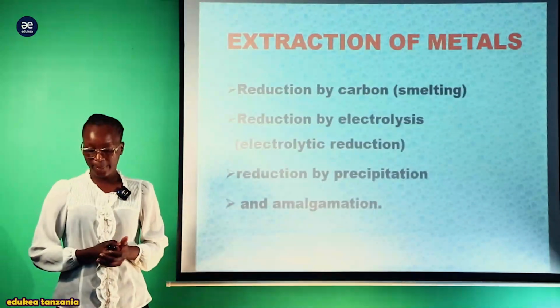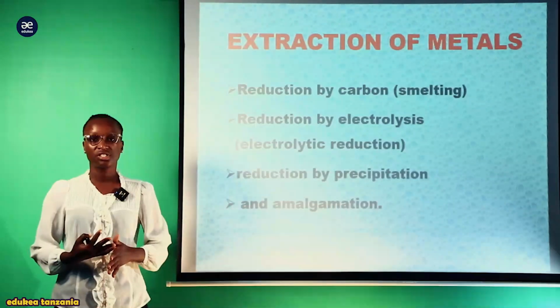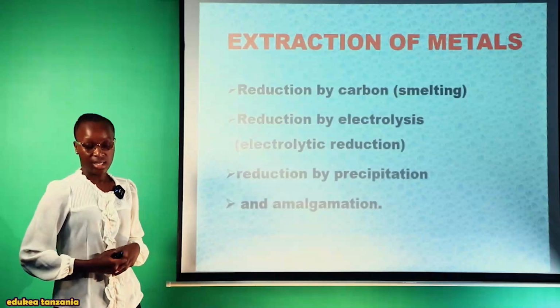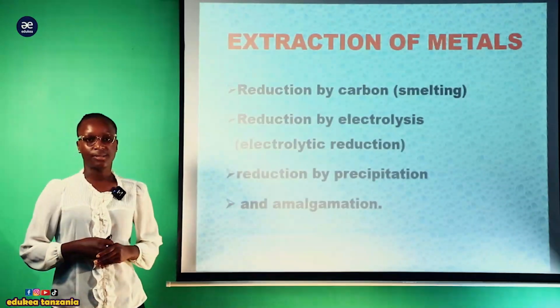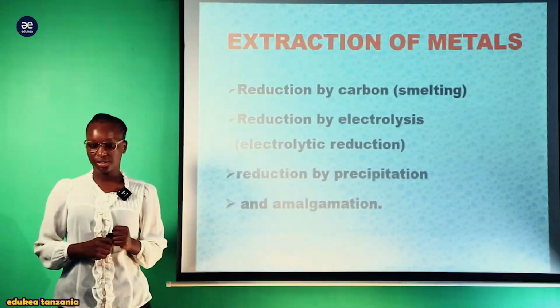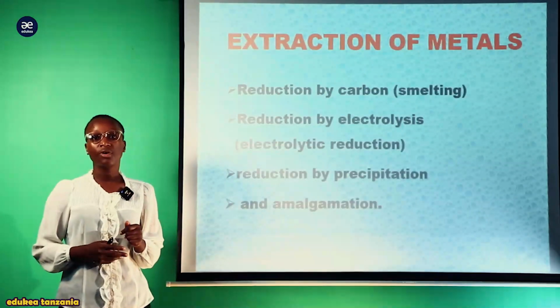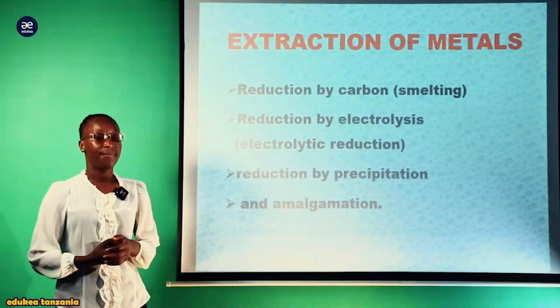Also we have reduction by carbon, which involves the whole process of smelting. Also there is reduction by electrolysis, which by another name is called electrolytic reduction, which involves the application of electric current.